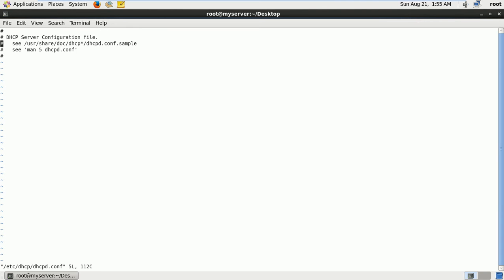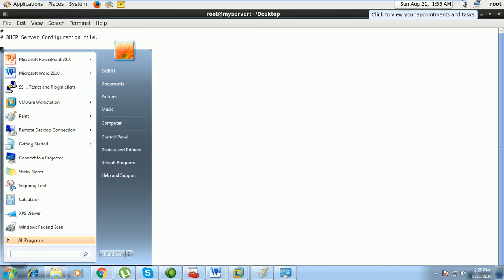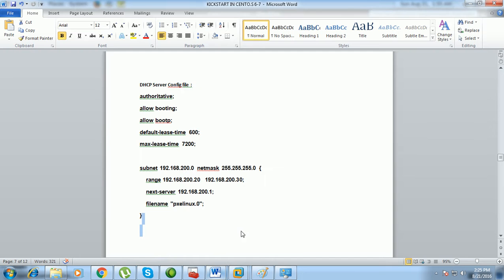Anyhow, the comments are there. Maybe if you require, you can delete them also. So these are the DHCP configuration file.